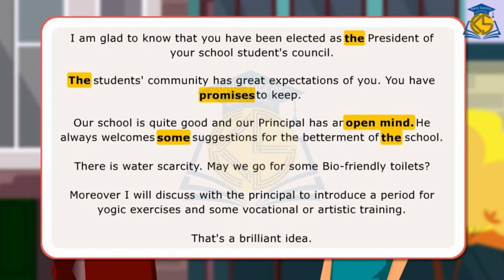In the fourth sentence, water denotes a non-material thing, so it takes no article, and some is used to refer to the number. In the fifth sentence, to specify the indefinite time, article a is used with period, and again some in the sentence is used to express unknown numbers. In the last sentence, the indefinite article a is used with the word brilliant as it begins with a consonant sound.